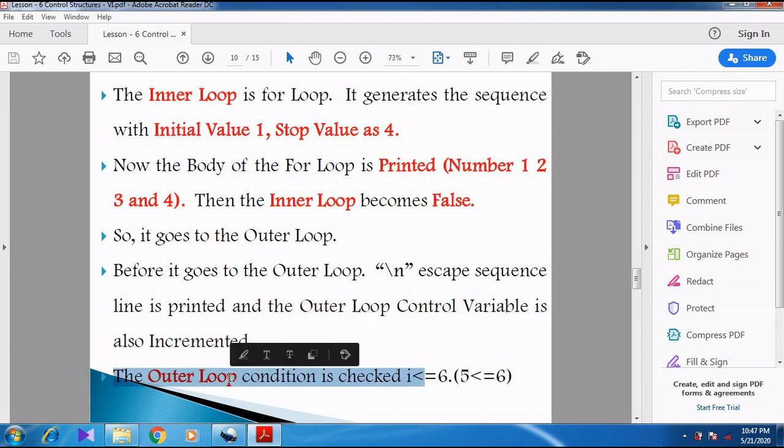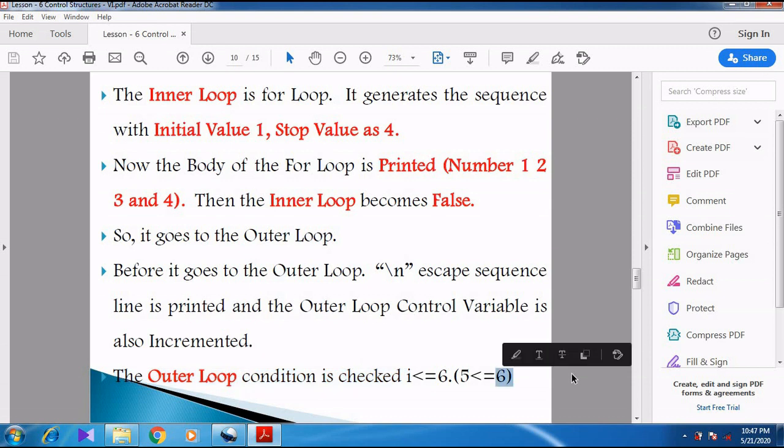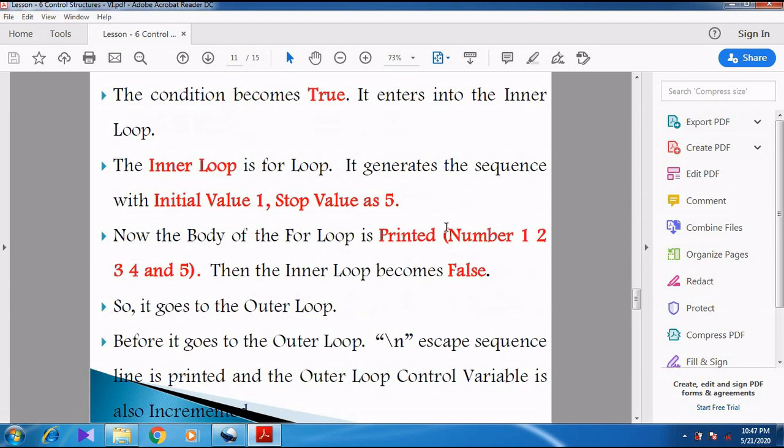Again the outer loop condition is checked. 5 less than or equal to 6. So the condition becomes true. So whenever the condition becomes true, what happens? It enters into the inner loop. So the inner loop is the for loop. So it generates the sequence with the initial value 1 and stop value 5. So now the body of the for loop will be executed.